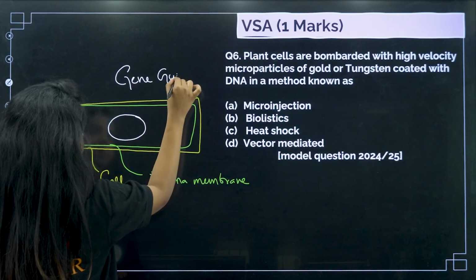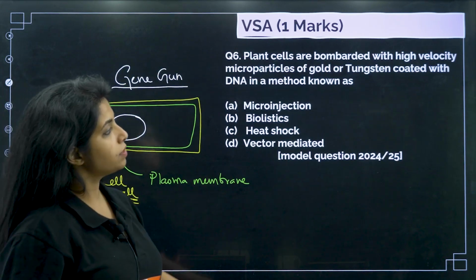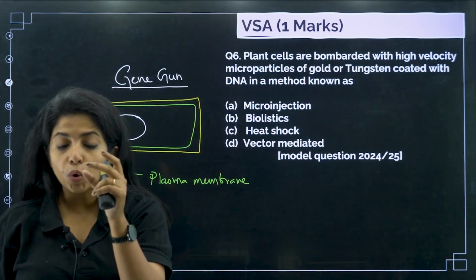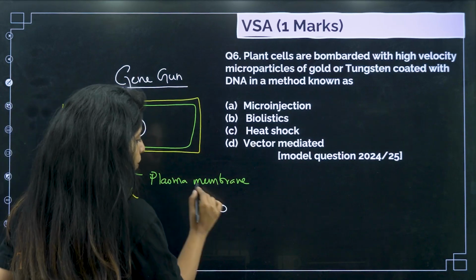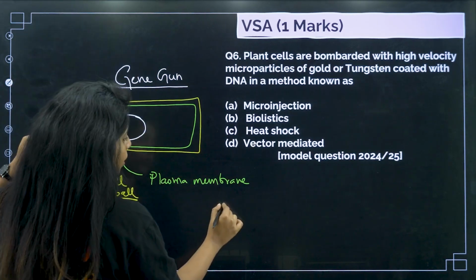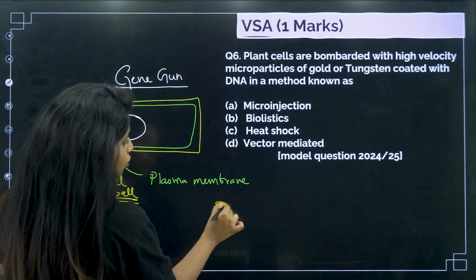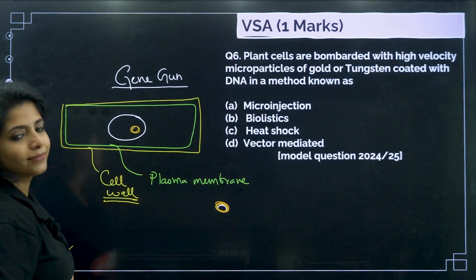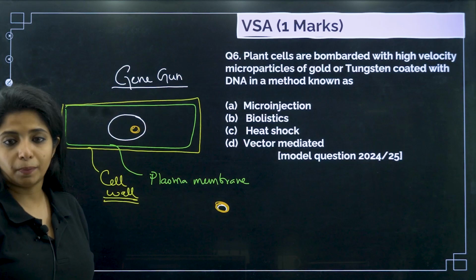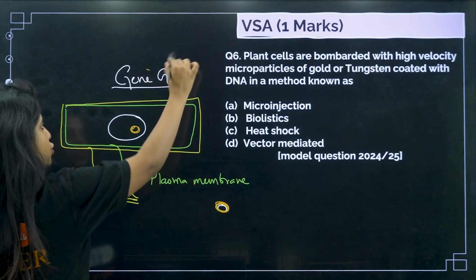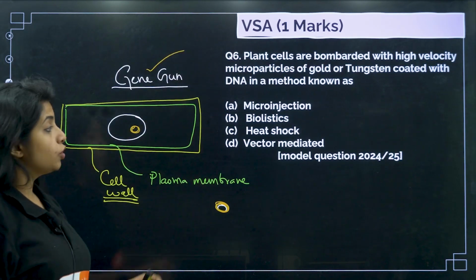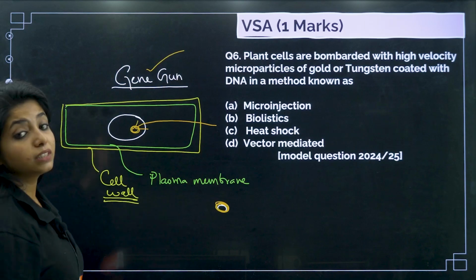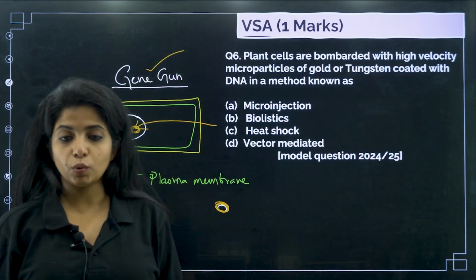In the gene gun method, microparticles of gold or tungsten are taken and coated with the DNA of interest. Then, just like a gun, it is shot into the nucleus of the plant cell. This method is known as gene gun. Why is a gun used? Because piercing through the cell wall is difficult, which is why a gun is being used. What do you call this?